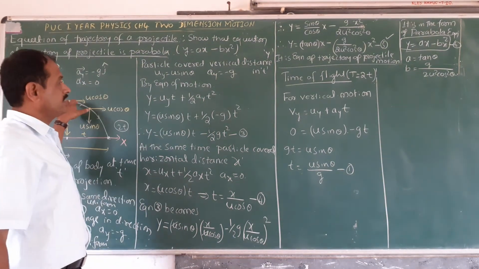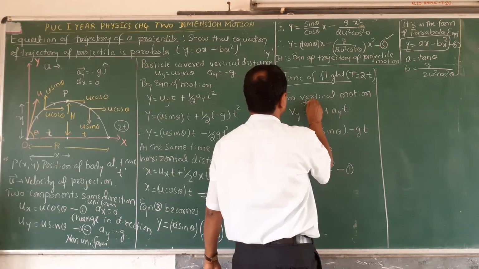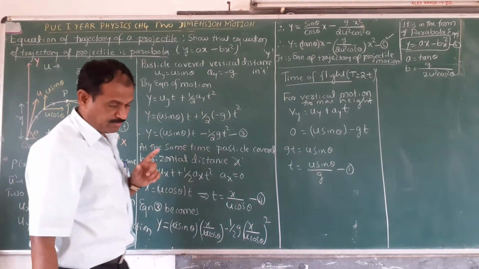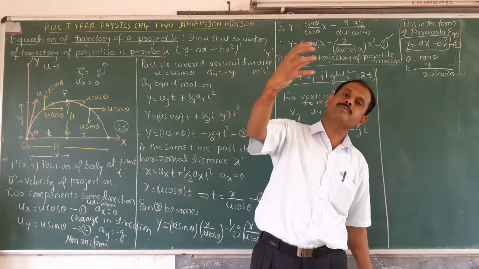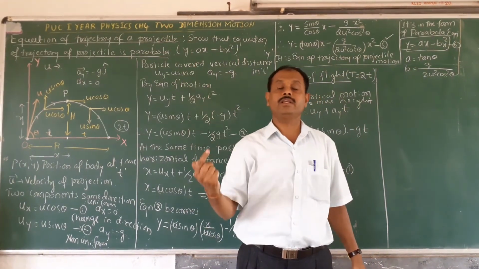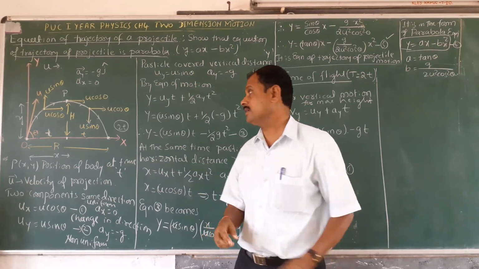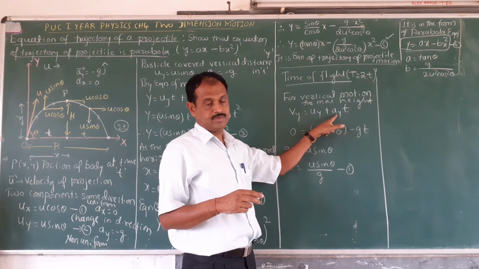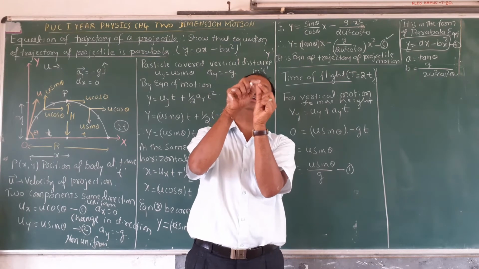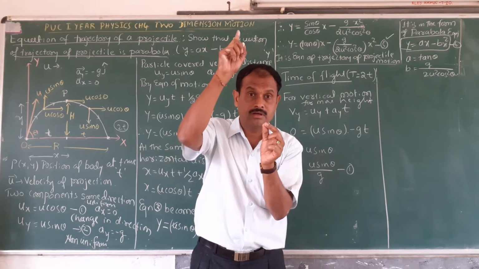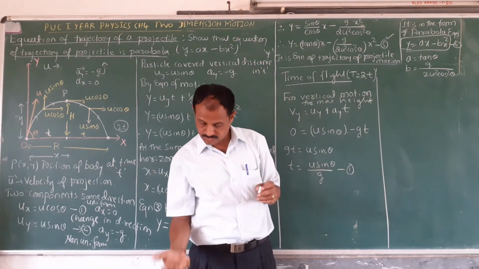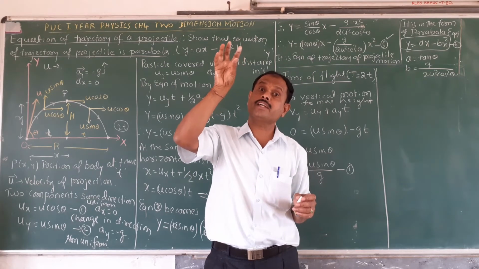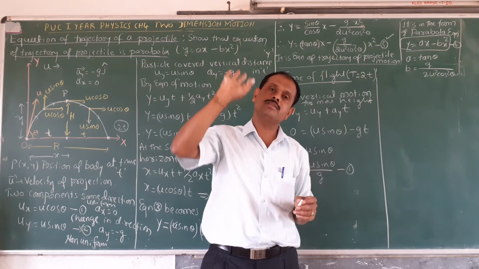Now take the vertical motion when it reaches the maximum height. When the particle moves vertically upwards, take only the component of the velocity along vertical, that is uy, and the acceleration ay. When it reaches the maximum height, the particle for a fraction of a second acts like a body at rest. It means the final velocity is 0. For any body thrown vertically upwards, the initial velocity is given, but at the maximum height, for a fraction of a second, it acts like a body at rest. At that time the final velocity is 0.